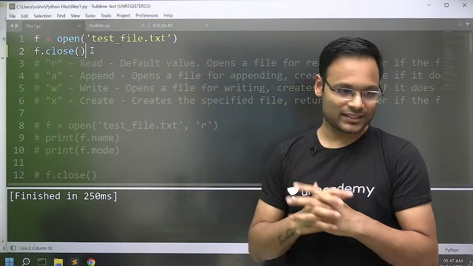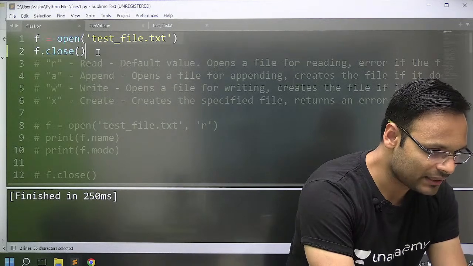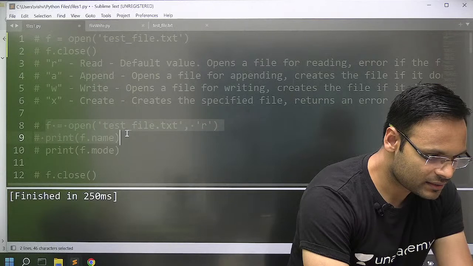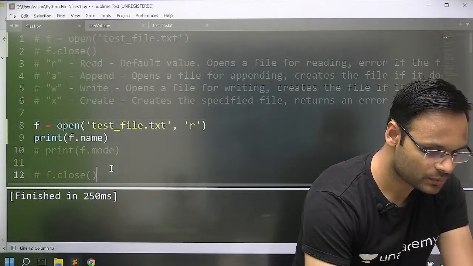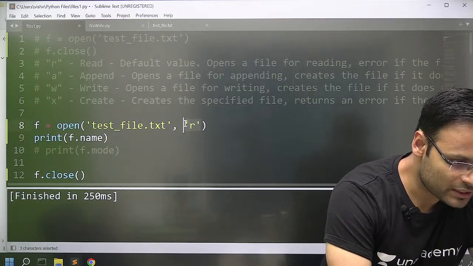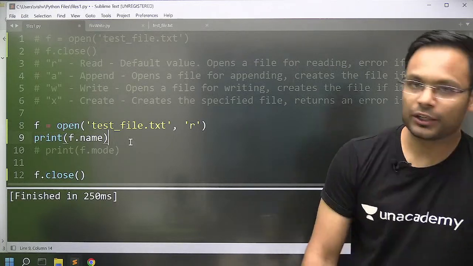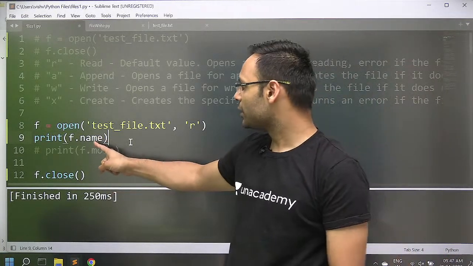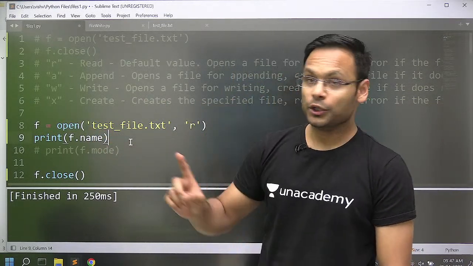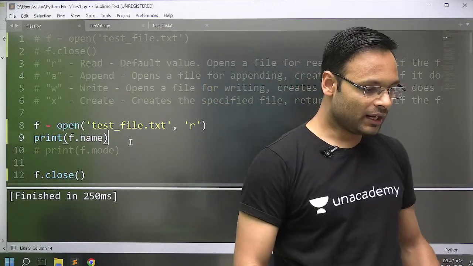If you are opening the file like this, in the read mode, I'm just commenting it out here now, and I will uncomment these two statements here and this one too. So I have opened a file in the read mode. Look at this, comma R, and I am trying to print the name of the file. How can you access the name of the file? We have an attribute named name, f.name. It's not a function, it's an attribute. You can directly access it with f.name and it will give the name of the file, and f.close.